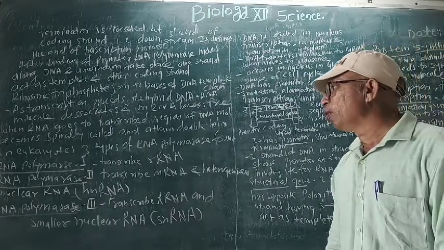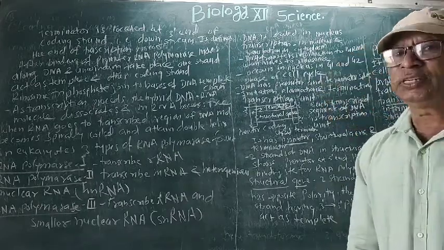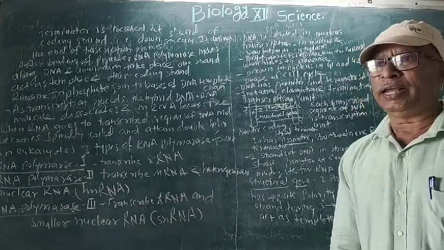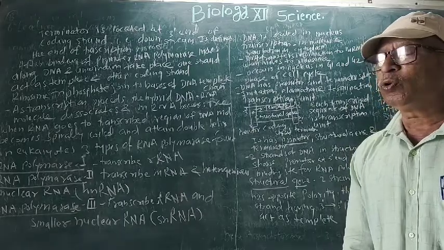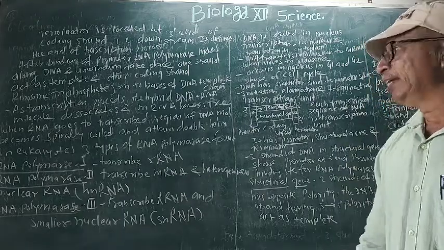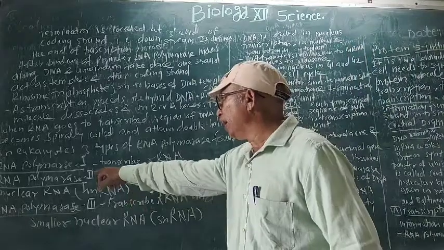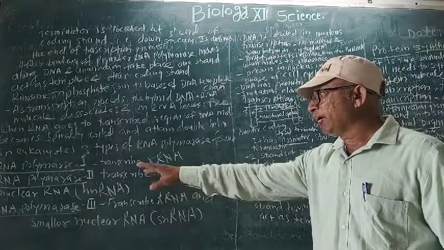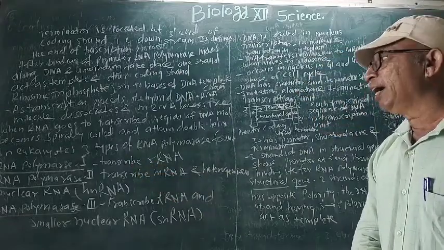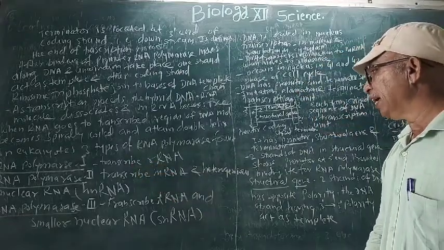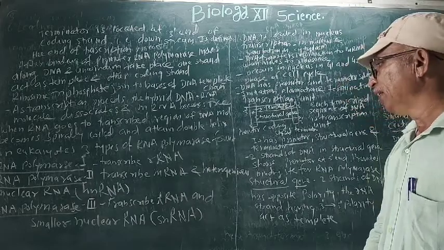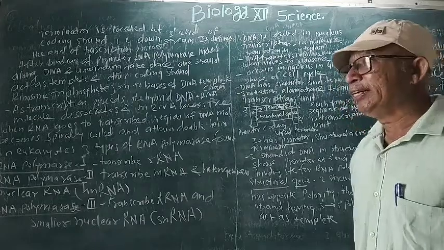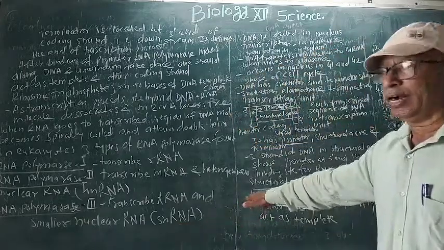The second is RNA polymerase II, it transcribes mRNA and heterogeneous nuclear RNA, that is hnRNA. The third is RNA polymerase III, it transcribes tRNA, that is the transfer RNA, and small nuclear RNA, that is snRNA.